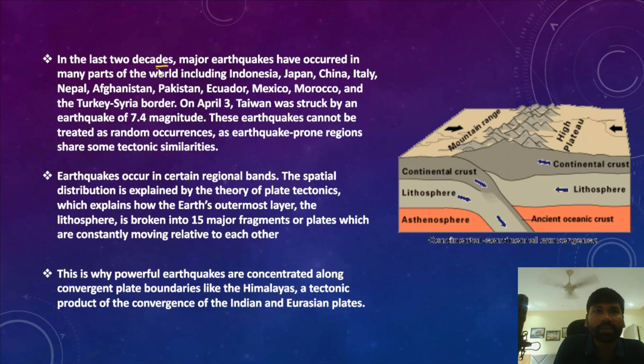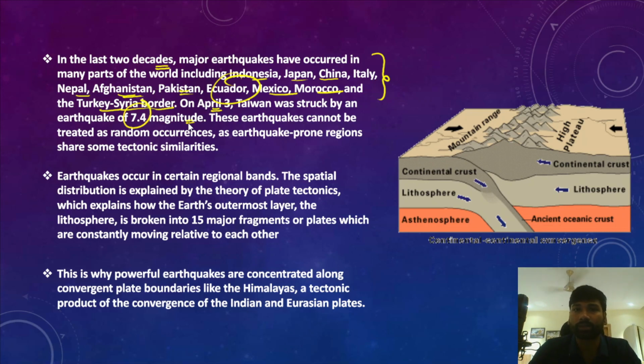In the last 2 decades, major earthquakes have occurred across different parts of the world. The countries include Indonesia, Japan, China, Italy, Nepal, Afghanistan, Pakistan, Ecuador, Mexico, Morocco, and the Turkey-Syria border, which we observed in the year 2023. All these places have seen earthquakes of major or minor frequency or intensity. And on April 3rd, a 7.4 magnitude earthquake struck Taiwan.